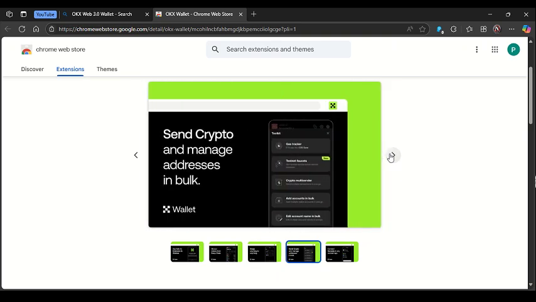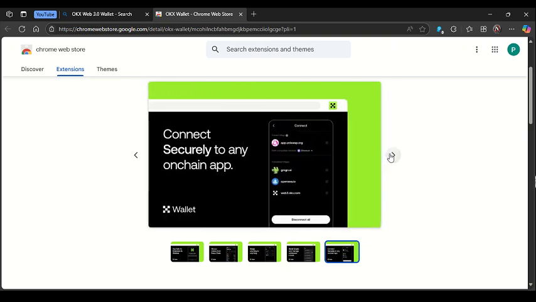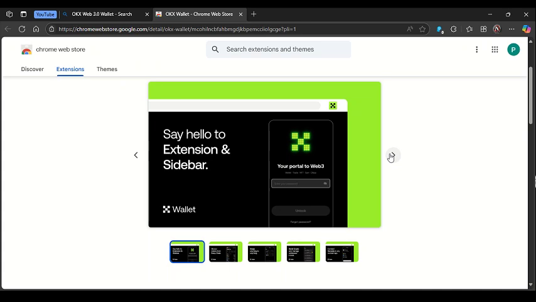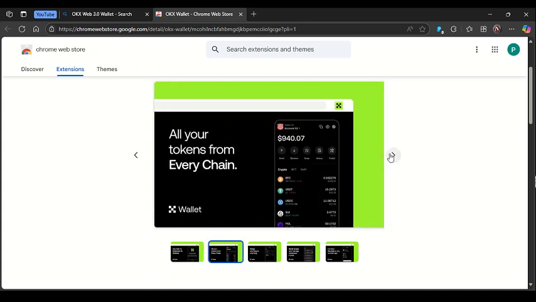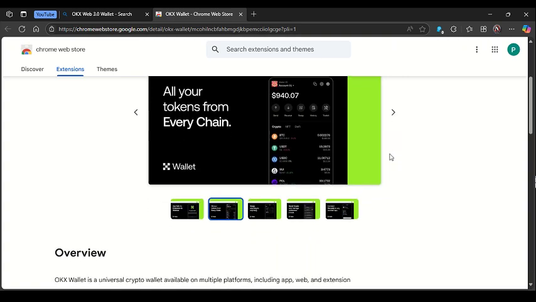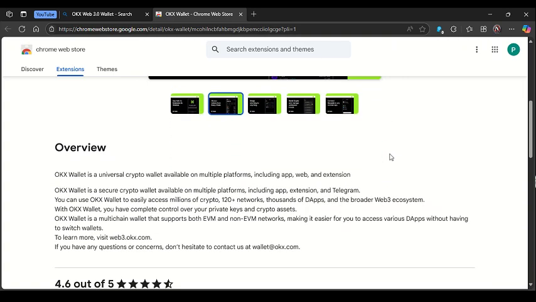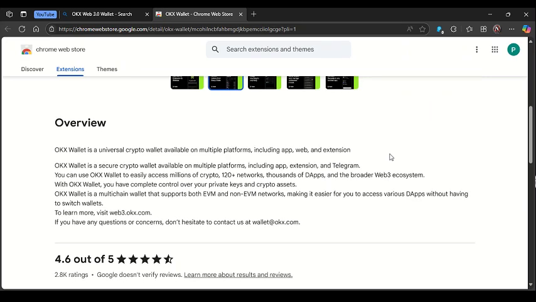Its core strength lies in its comprehensive feature set: a built-in app browser for seamless interaction with thousands of decentralized applications, an integrated DEX aggregator that optimizes swaps across 500 decentralized exchanges for the best rate, and a robust NFT marketplace. The wallet also boasts a user-friendly interface, seamless integration with the OKX exchange for easy transfers, and features like a learn and earn program, making it an interactive, attractive option for exploring DeFi staking, yield farming, and even accessing early